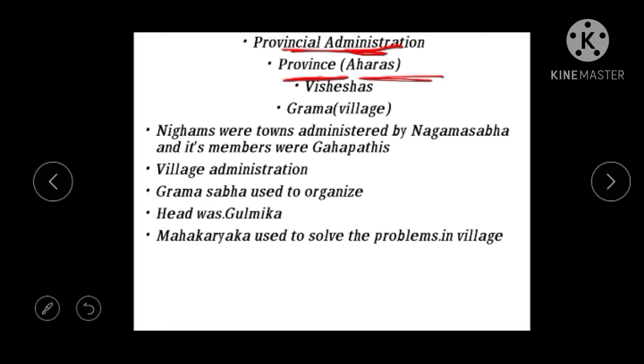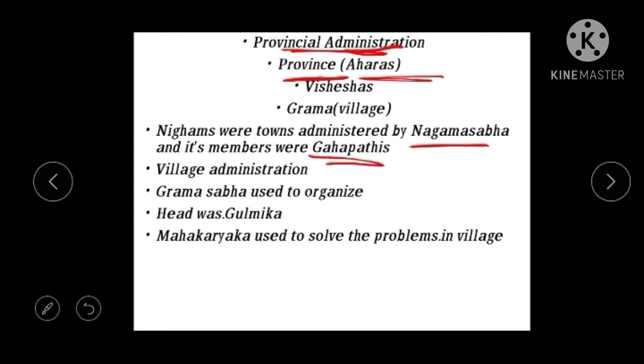These Nigamas are administered by Nigama Sabha. Members of Nigama Sabha are known as Gahapatis. Gahapatis were the members of Nigama Sabha. So basically Nigamas were administered by Gahapatis. Okay, then we will deal with the village administration.